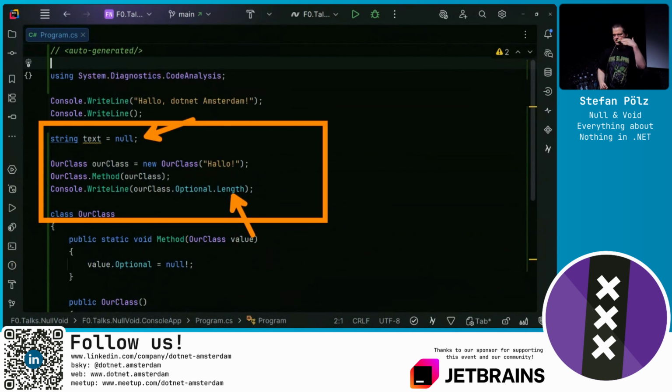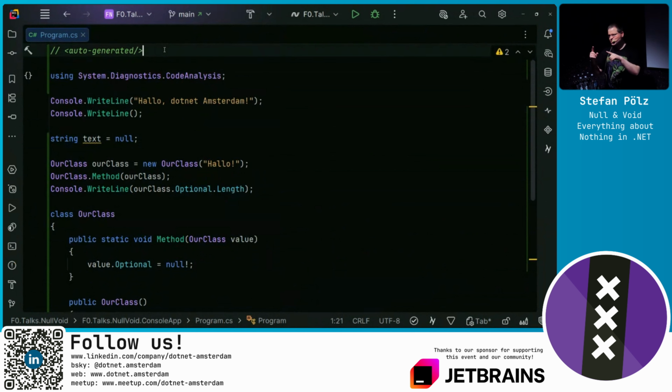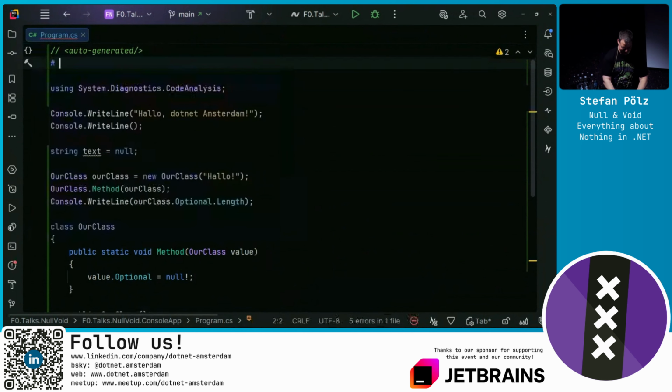That's because for auto-generated documents, the default is nullable disable. So when you take a look at source-generated code, usually you see auto-generated on top, and then immediately after nullable enable to still opt in to this feature.